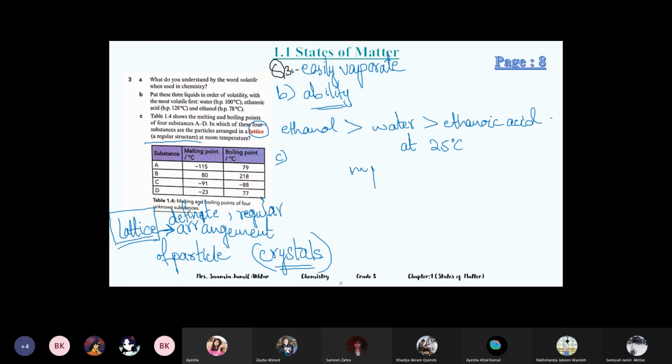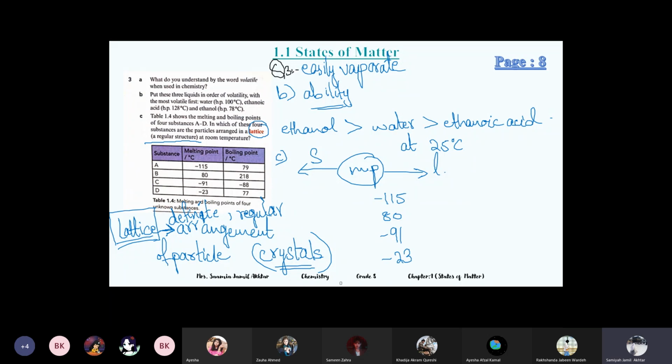See the melting point, girls: anything before melting is solid and after melting it's liquid. The melting points are minus 115, 80, minus 91 and minus 23.